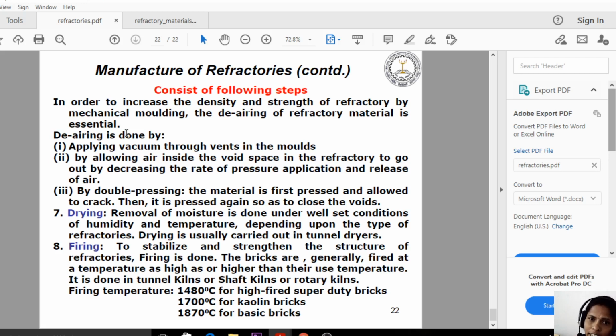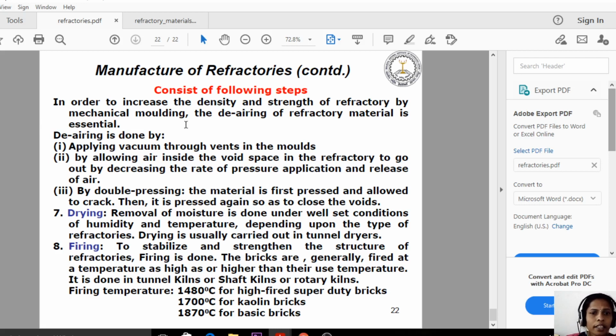If any air is present inside the refractory, the strength and the density of the refractory material will be less. So whatever air is there in the refractory, we must remove before drying and before firing. Before making the final refractory material, we must do the de-airing process.